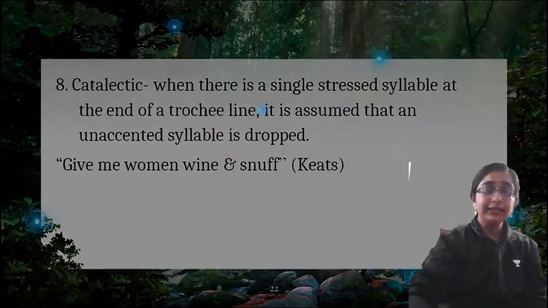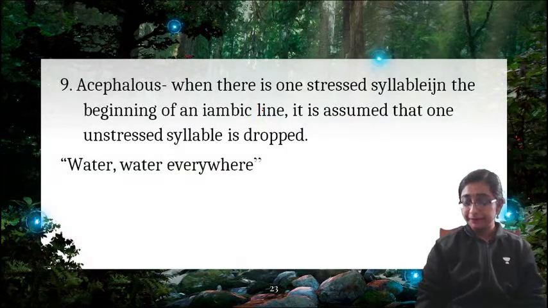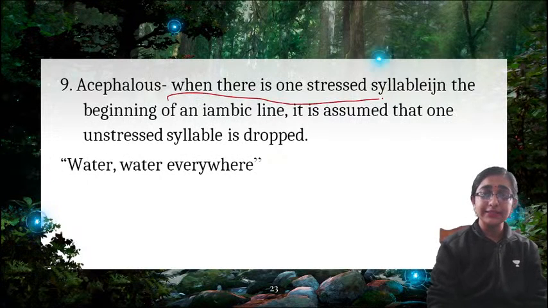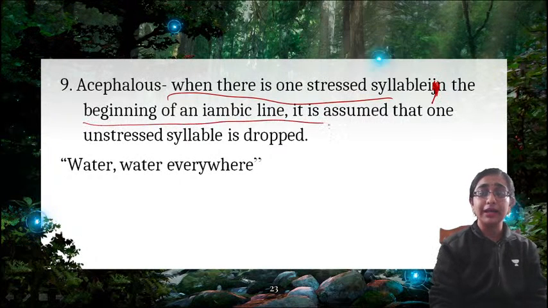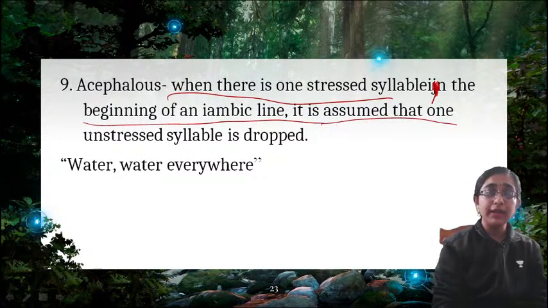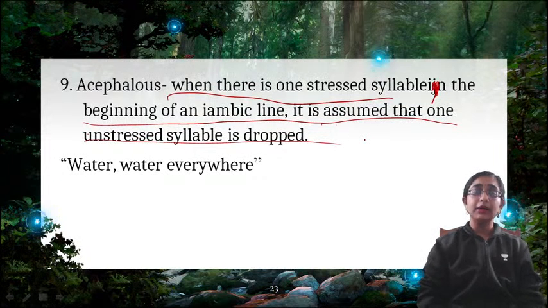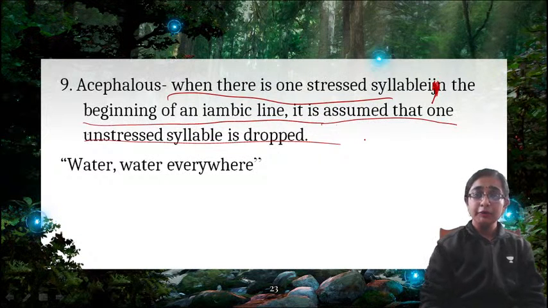Now, there is another type, that is acephalous. What is acephalous? When there is one stressed syllable in the beginning of an iambic line, it is assumed that one unstressed syllable is dropped. What does that mean? That the whole line is written in iambic, which means this pattern: unstressed, stressed.